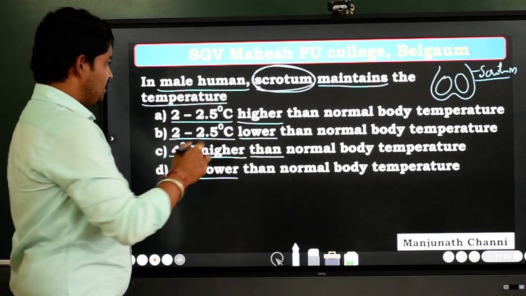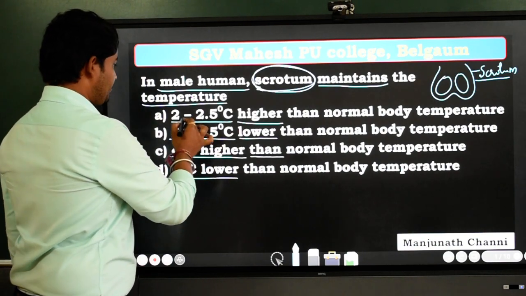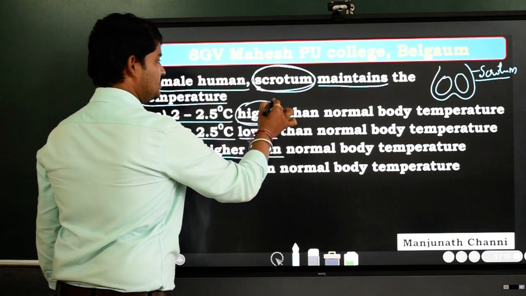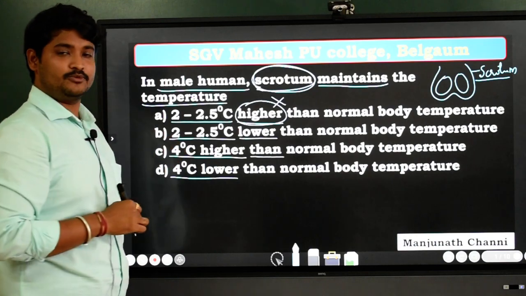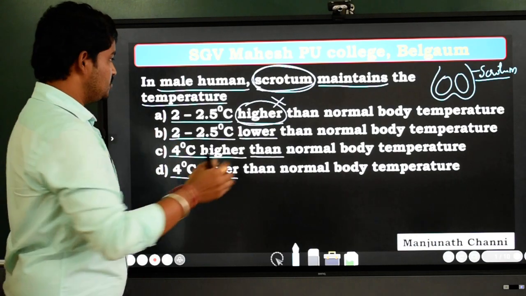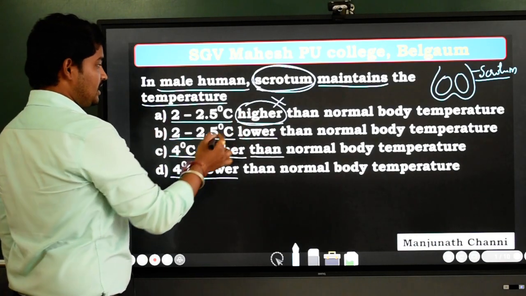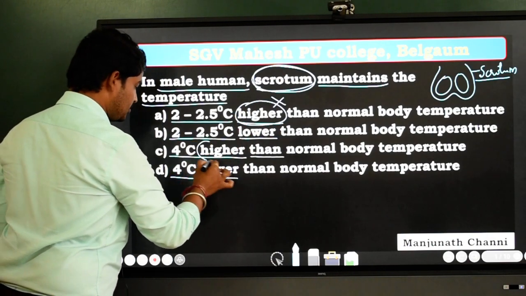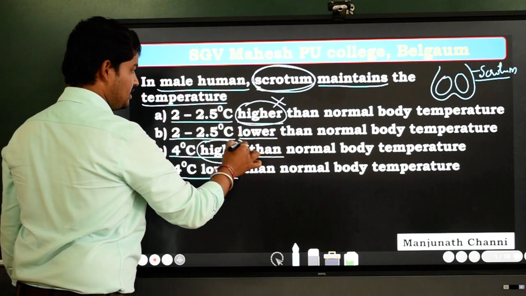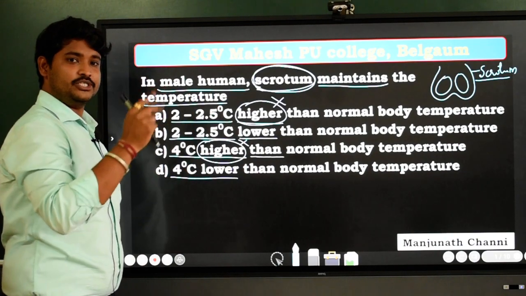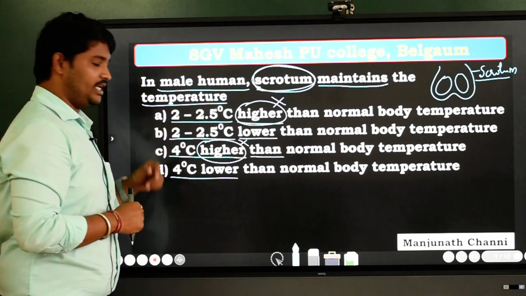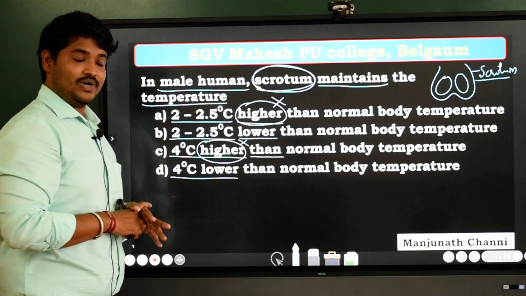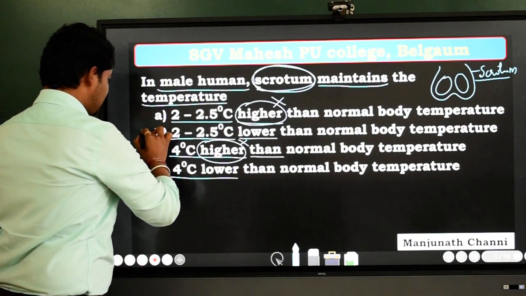And in the first option they have given 2 to 2.5 degrees centigrade higher temperature. So this is wrong, because the scrotum helps for maintaining lower temperature. In the first option they have given higher temperature, that is why this one is wrong. As well as in the fourth option also they have given 4 degrees higher temperature. This is also wrong. So the options are option B or option D. So ultimately here option B is the proper answer.